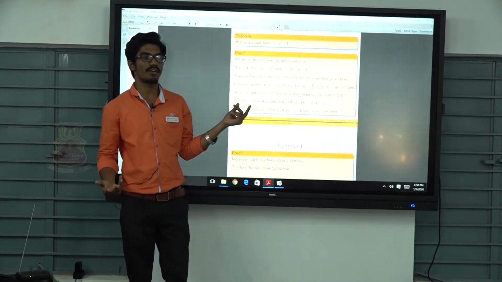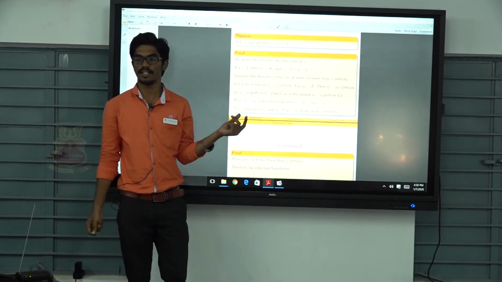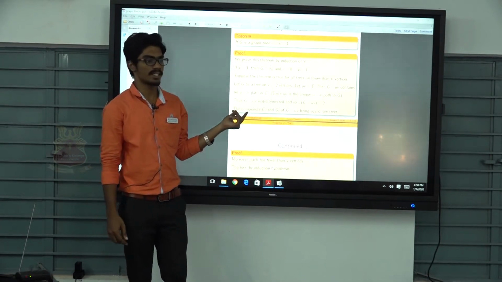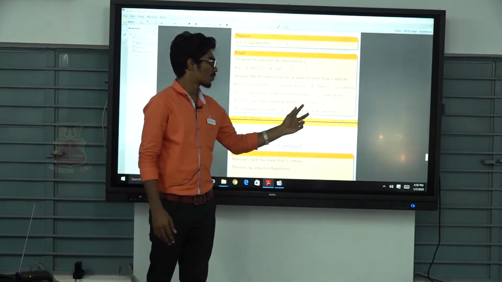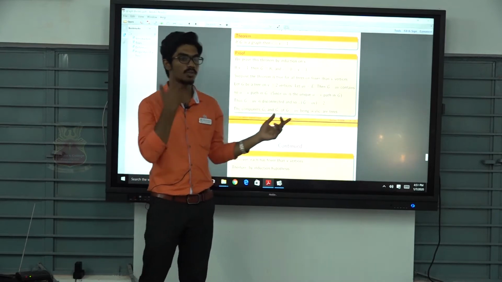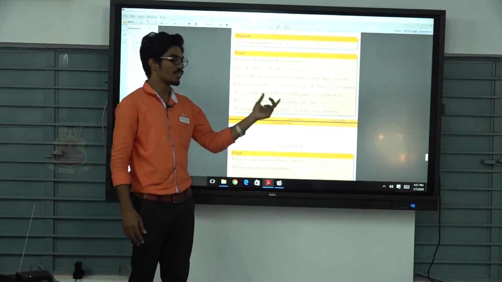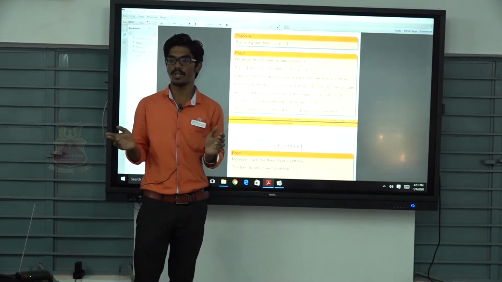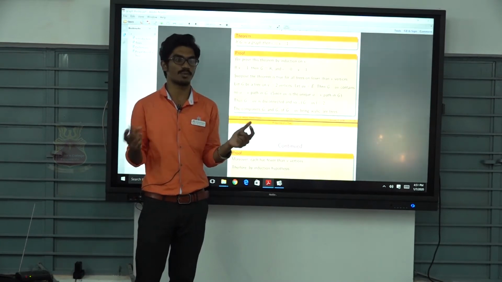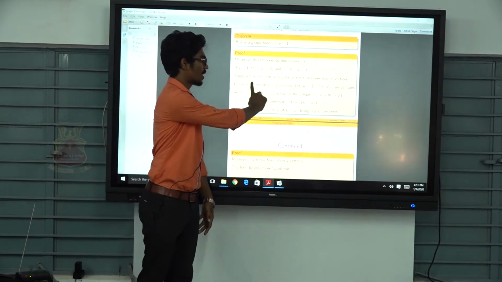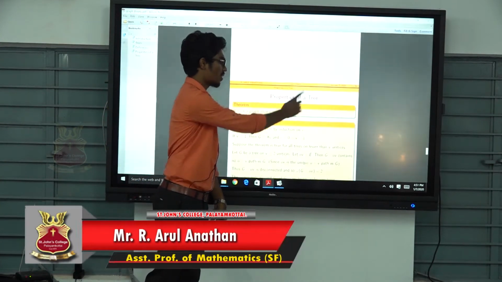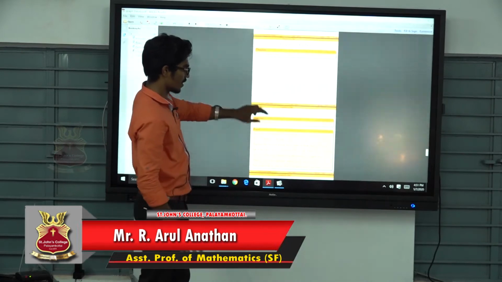Therefore the remaining graph is disconnected. So G minus UV is disconnected, and the number of components is increased. So omega of G minus UV equals 2. The graph consists of two components. I split the graph into two graphs, one is G1 and another one is G2. Here my assumption is that the theorem is true for all trees on fewer than V vertices.